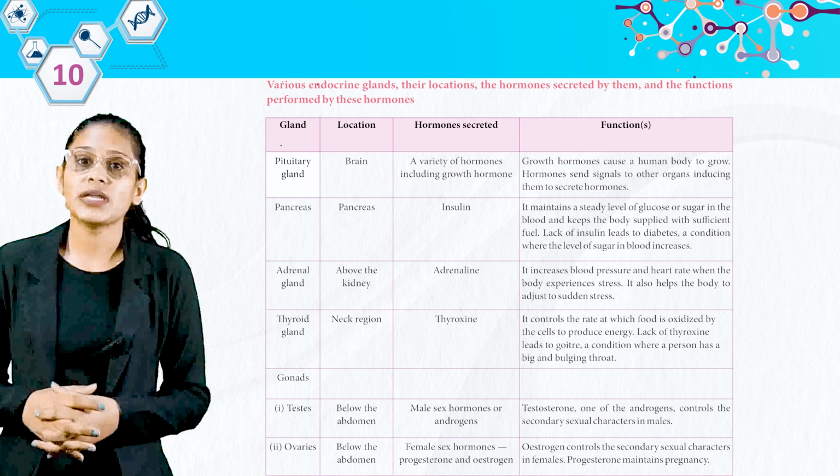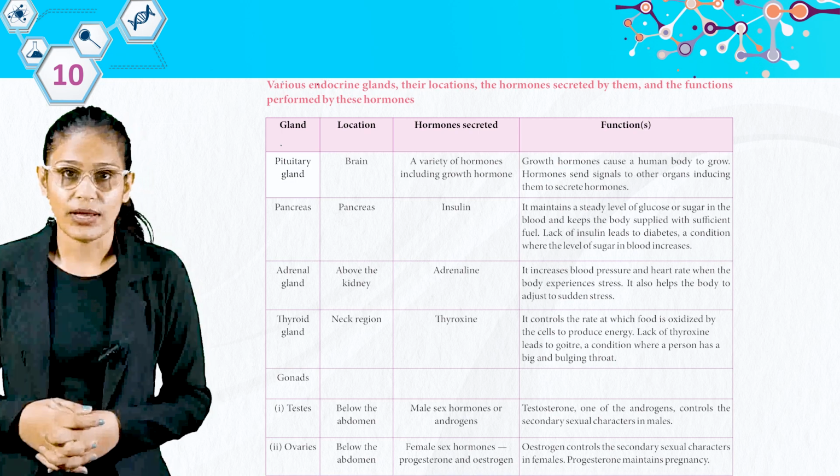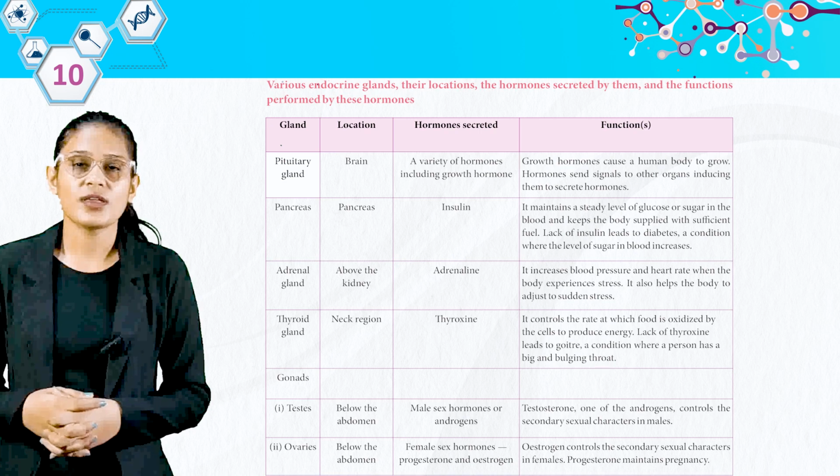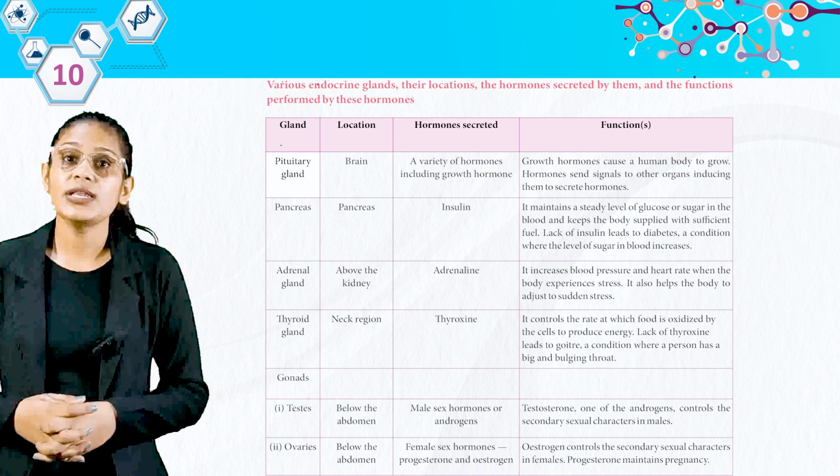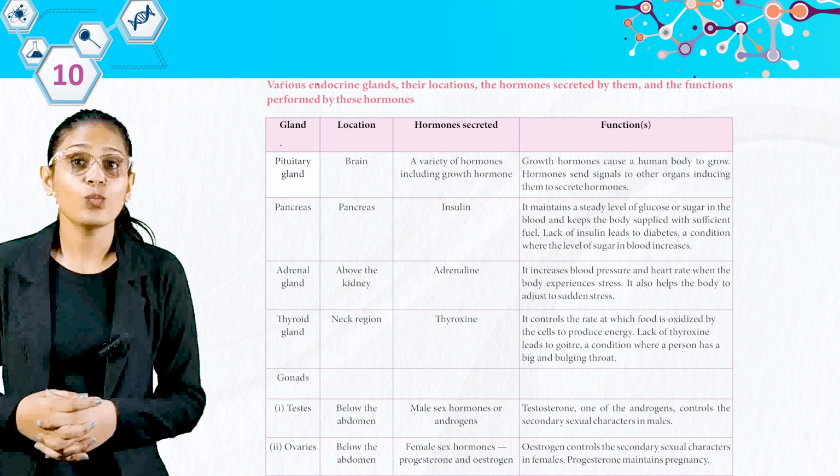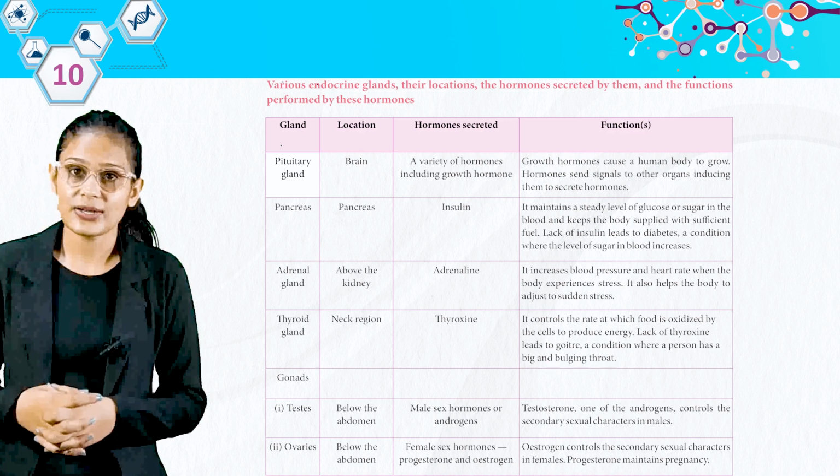Then pancreas. In the pancreas, the secreted hormone is insulin. It maintains a steady level of glucose or sugar in the blood and keeps the body supplied with sufficient fuel. Lack of insulin leads to diabetes, a condition where the level of sugar in blood increases.